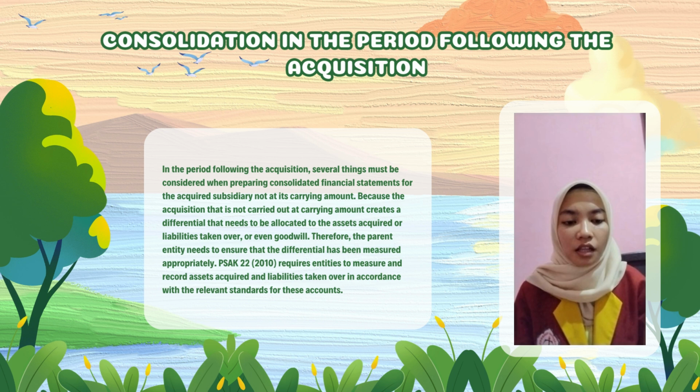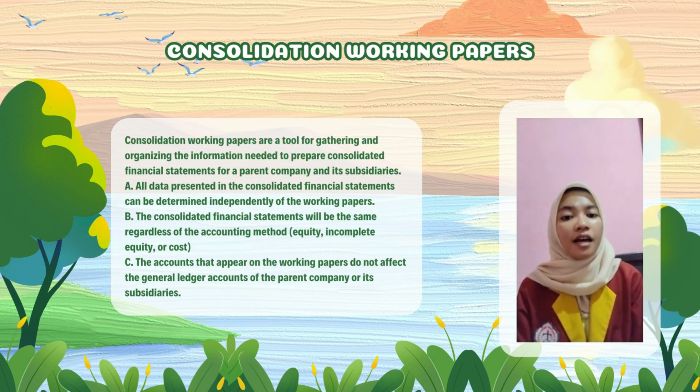If the differential is caused by the emergence of goodwill, according to PSAK 22 or Revised 2010, the entity needs to perform impairment testing for its reporting period.